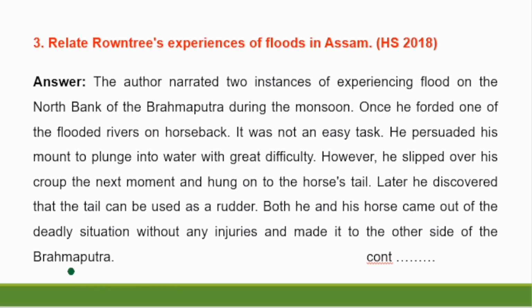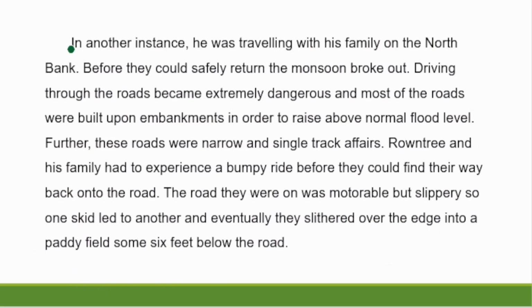In the other instance, he was traveling with his family on the north bank. Before they could safely return, the monsoon broke out. Driving through the roads became extremely dangerous and most of the roads were built upon embankments in order to raise them above the normal flood level.